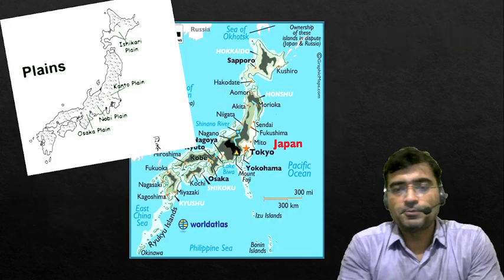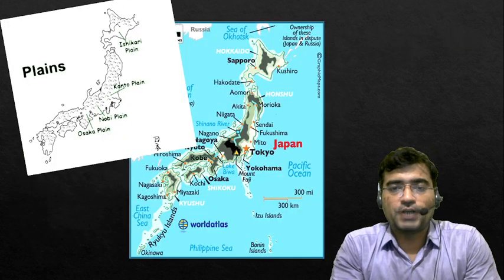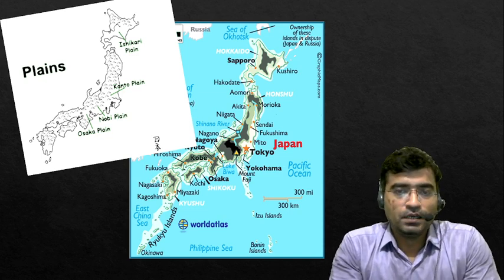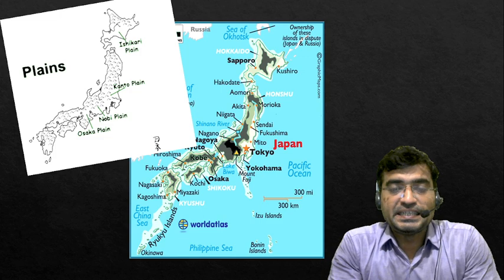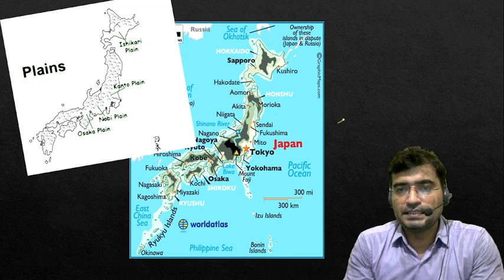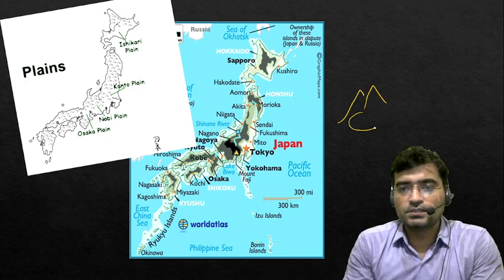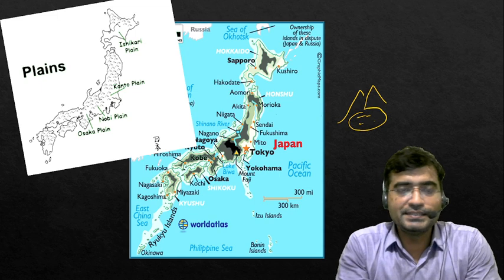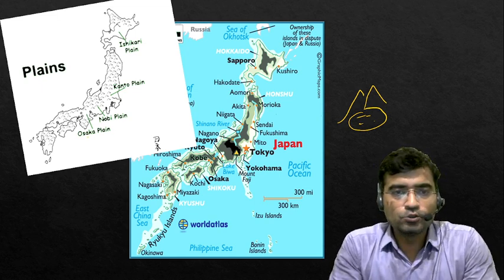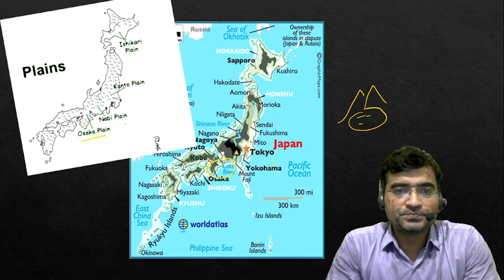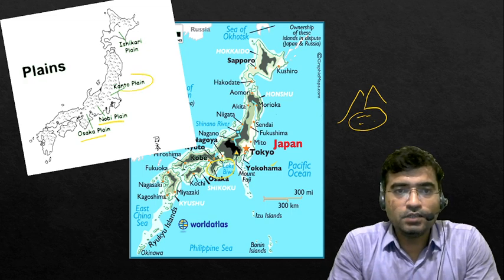As far as other plains are concerned, in Japan, Japan is the country of mountains and valleys. So here about 4 pockets of plain are found in between the mountain region. So suppose this is the area of mountain, here some part of flat land is found in Japan, and these are the Osaka plain here on the Honshu island, Nobi plain, and Kanto plain.